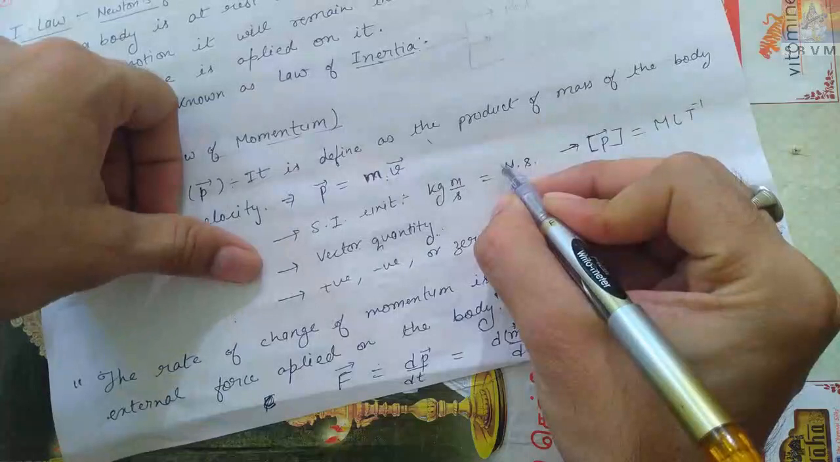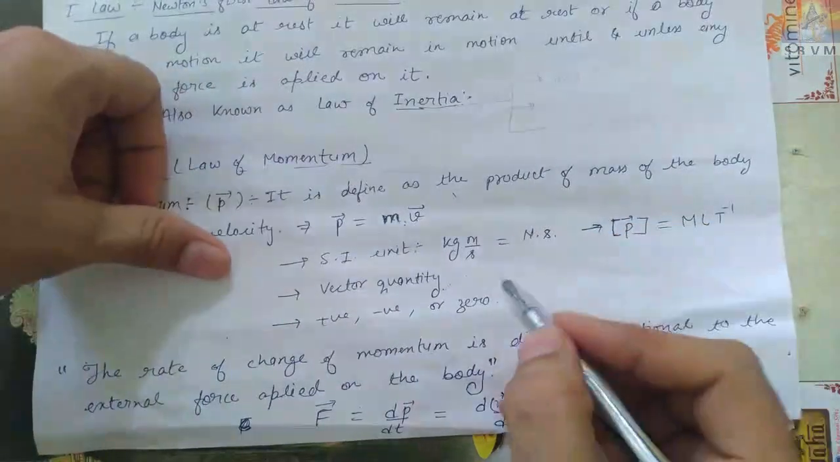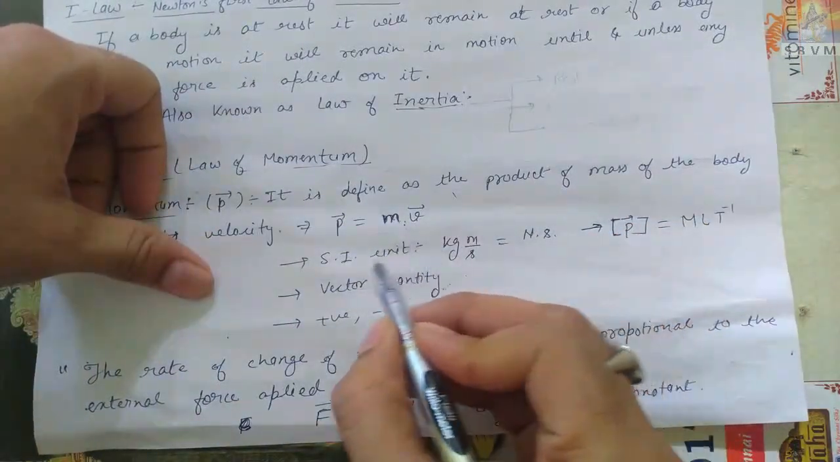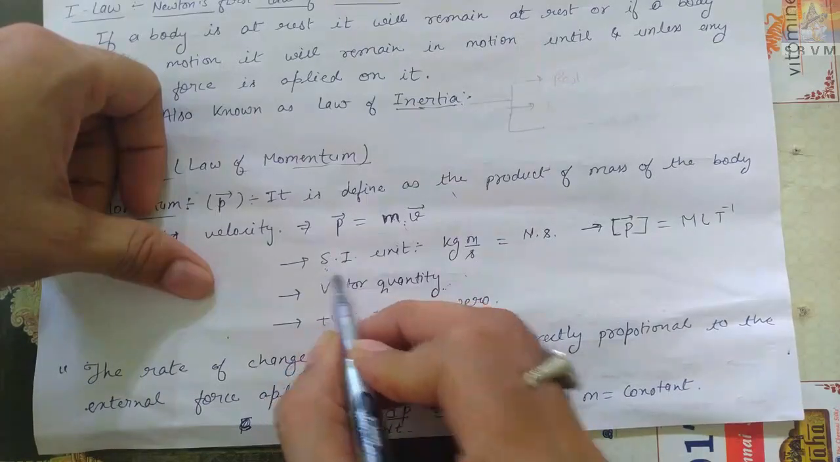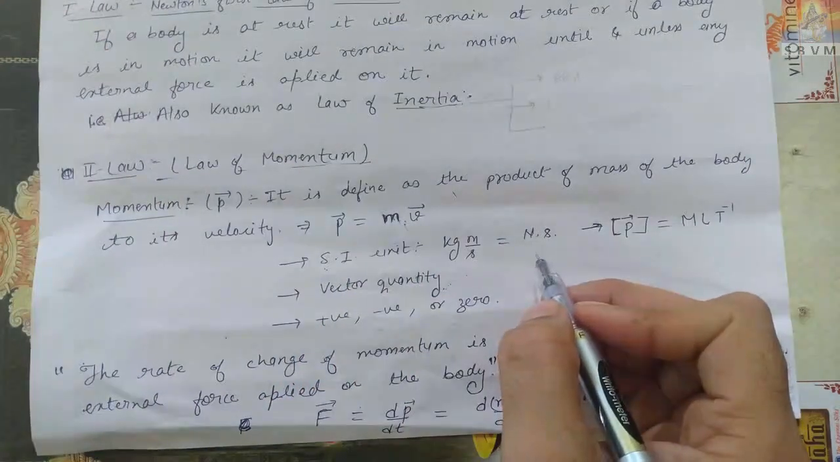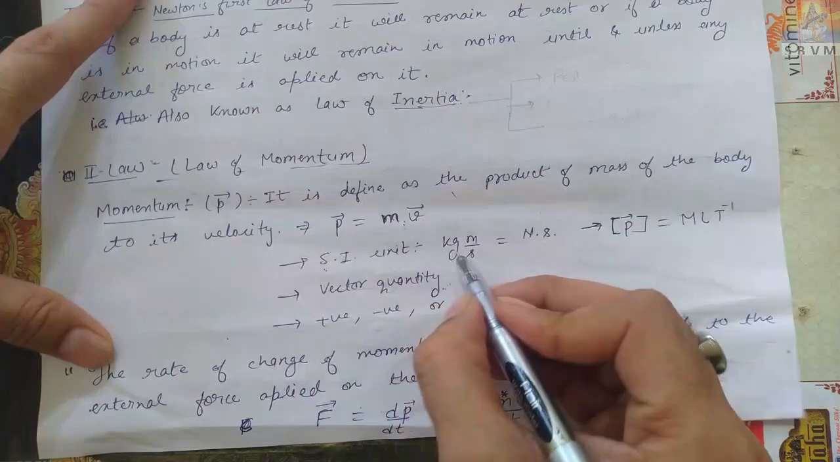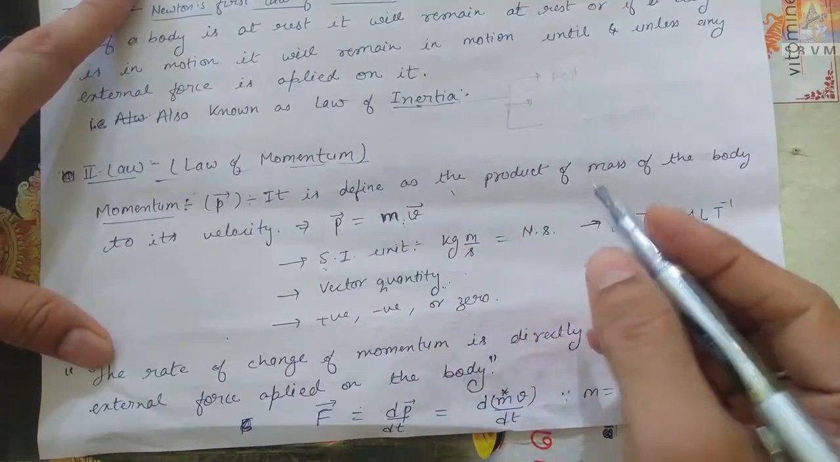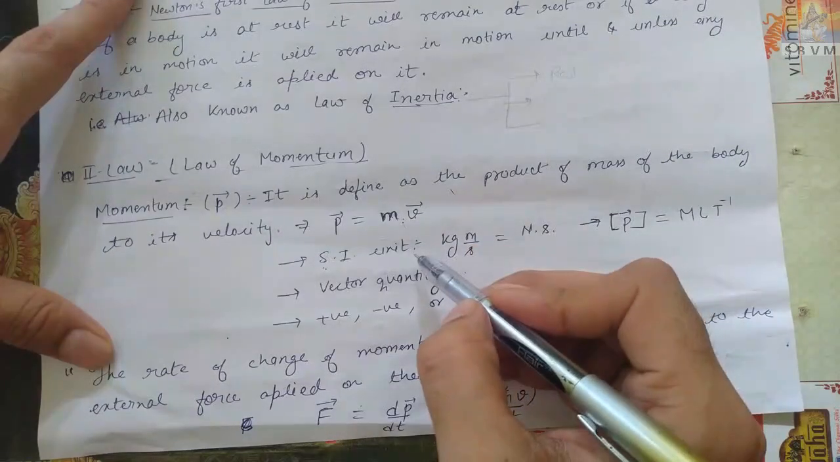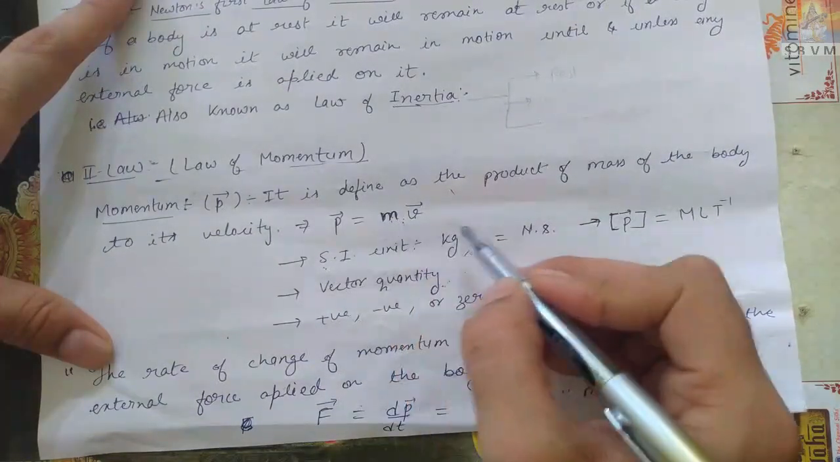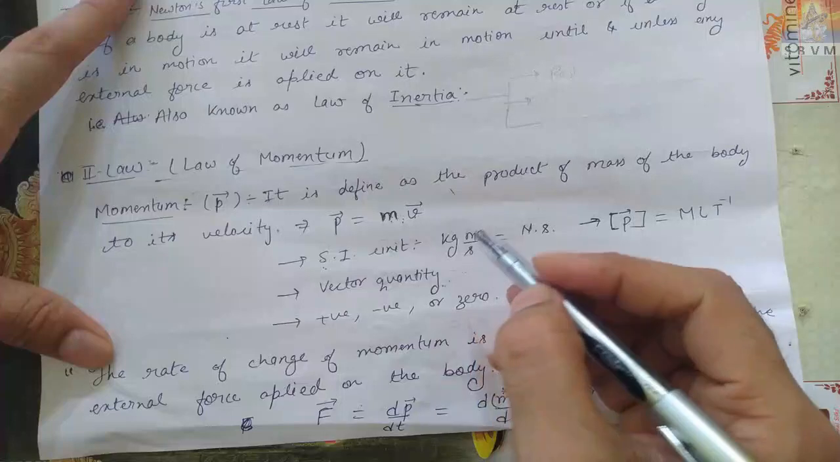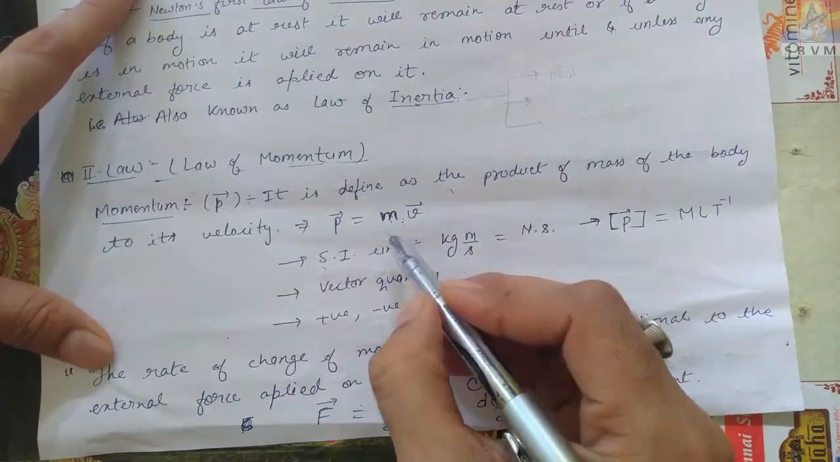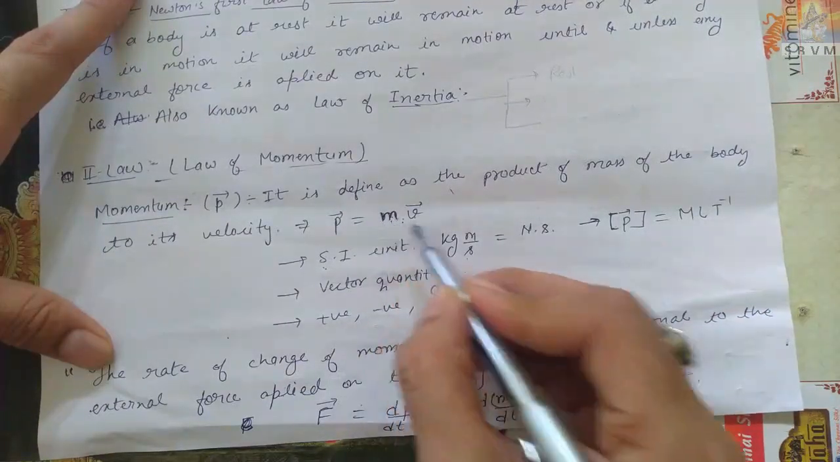SI unit, means standard international unit, or MKS unit. MKS unit means meter kg second, which means mass should be measured in kg, distance in meter, and time in second. So what is the unit of mass? Kg. Unit of velocity?